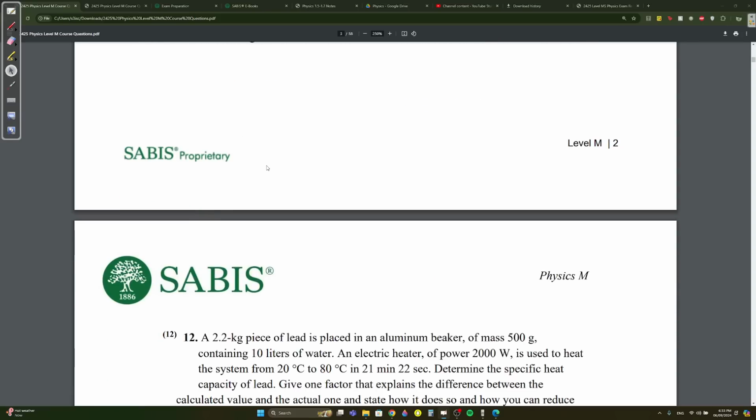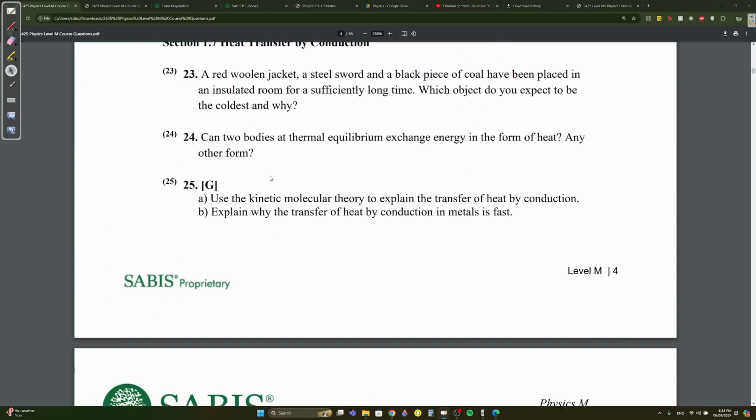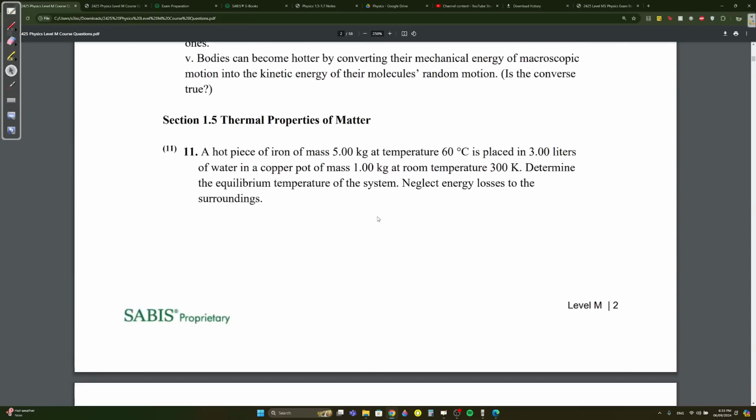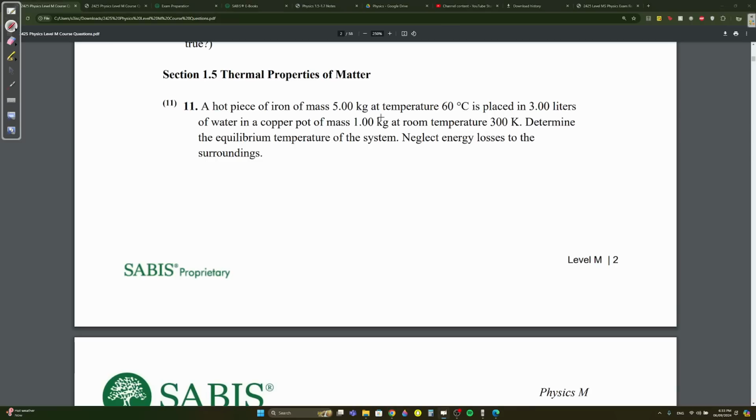We don't really have much left. This question over here, so we have 2.5 pages left. A hot piece of iron of mass 5 kilograms at temperature 60 is placed in 3 liters of water in a copper pot of mass 1 kilogram at room temperature 300. Determine the equilibrium temperature of the system. Neglect energy losses to the surroundings.